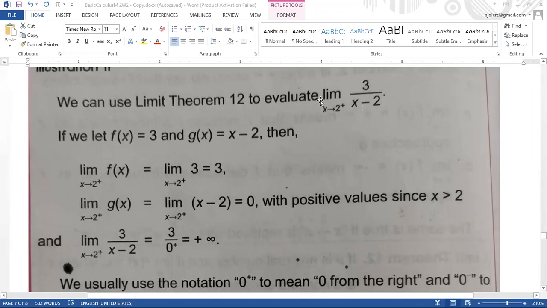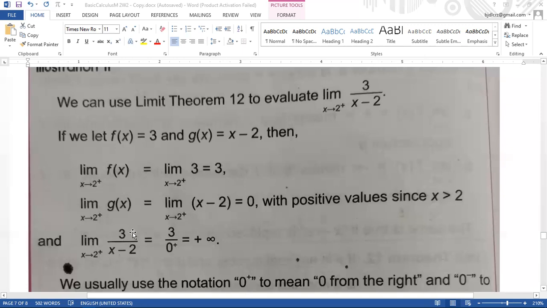So next na po, ang limit sa atong denominator, the limit of x minus 2 as x approaches to 2 positive. So 2 raised to the power of positive, so 2 minus 2 is equal to 0. So with positive value, since x is greater than 2 man, atong x, which is 2 from the right man, from the right, is greater than 2.